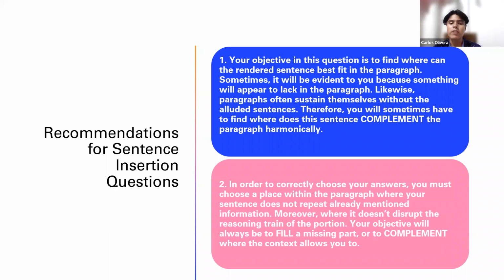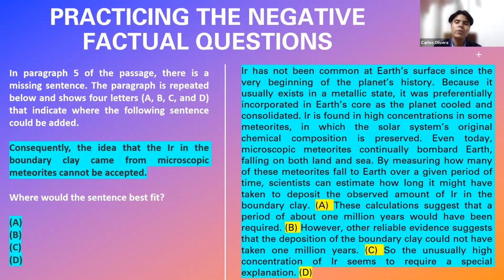Now, some recommendations. Your objective in this question is to find where the rendered sentence can best fit in the paragraph. Sometimes it will be evident to you because something will appear to be lacking in the paragraph. This is the first scenario. Sometimes, before getting into this question, you're going to read the paragraph, and you're going to say, but there is something missing here, right? Because it appears as if there were an interruption of the reasoning train or the logic of this passage or paragraph, something weird.